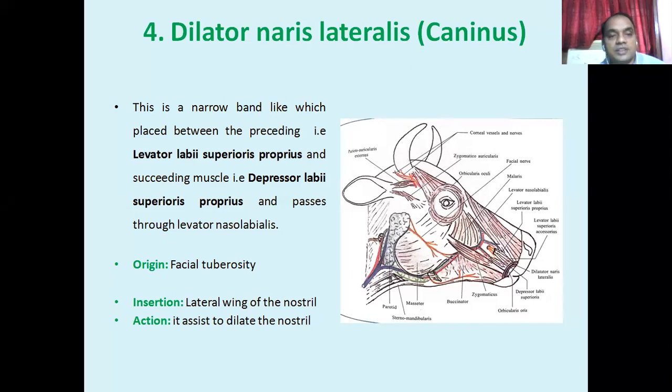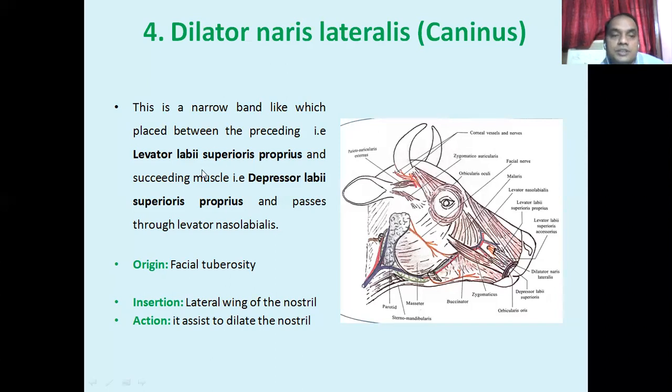So this is a narrow band-like muscle. You see this one is the levator labii superioris proprius, and this one is just below the levator labii superioris. Another muscle is the dilator naris lateralis. This is the dilator naris lateralis.